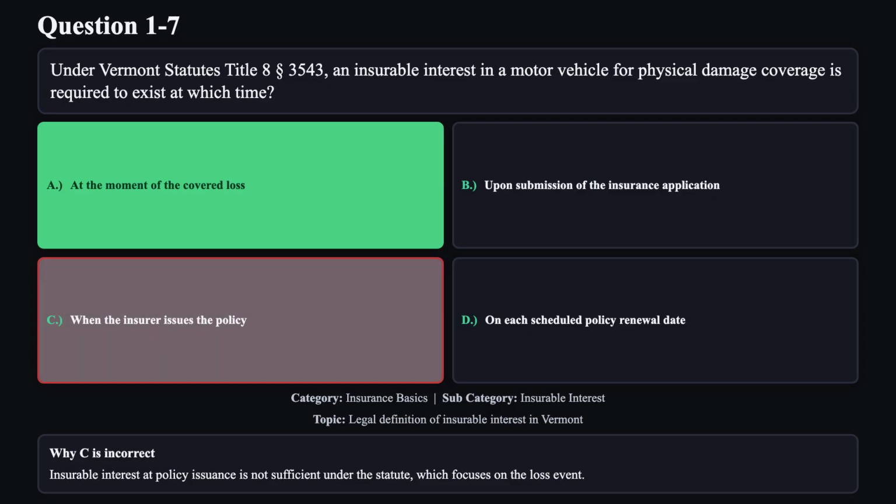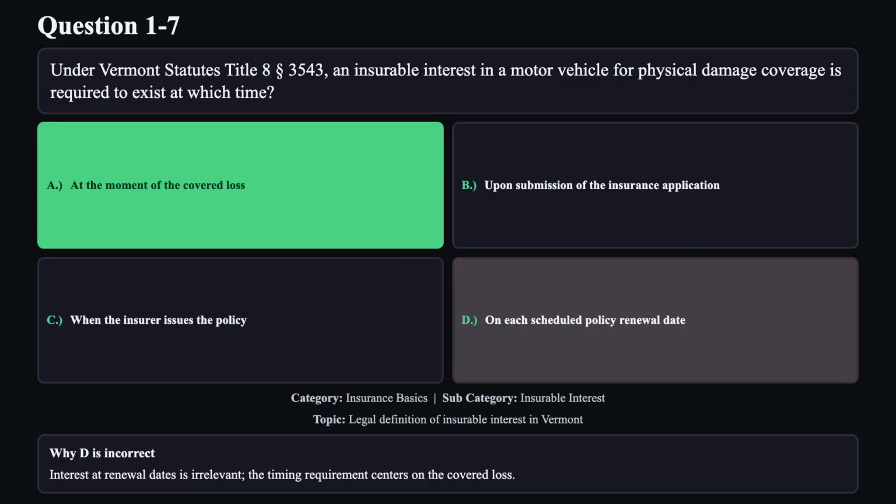Reason C is not correct. Insurable interest at policy issuance is not sufficient under the statute, which focuses on the loss event. Reason D is not correct. Interest at renewal dates is irrelevant. The timing requirement centers on the covered loss.